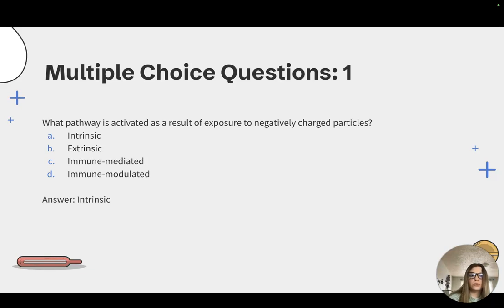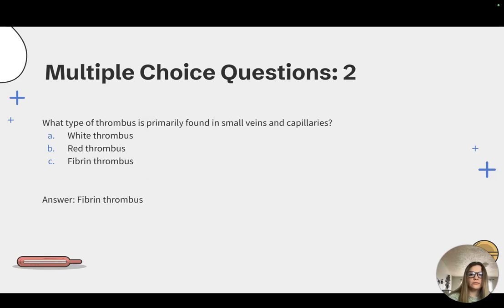That brings us to our multiple choice questions. Our first question here is, what pathway is activated as a result of exposure to negatively charged particles? The correct answer here would be option A, intrinsic. So, as we remember from slide 10, the intrinsic pathway is activated by negatively charged surfaces that enter the body.